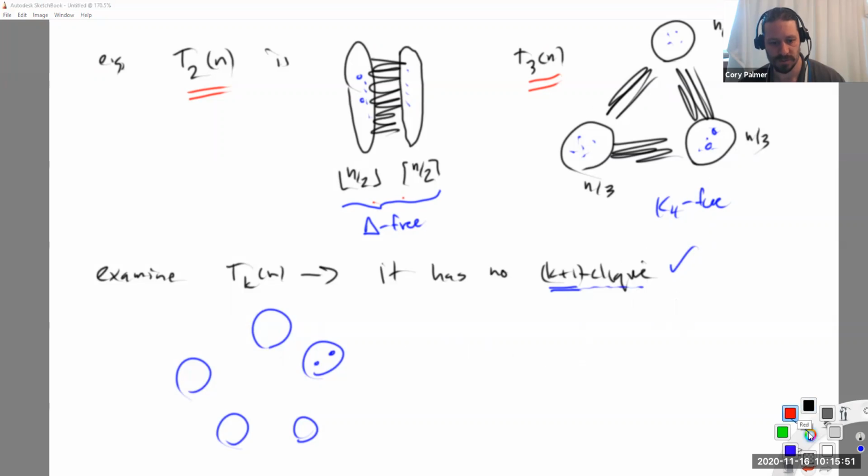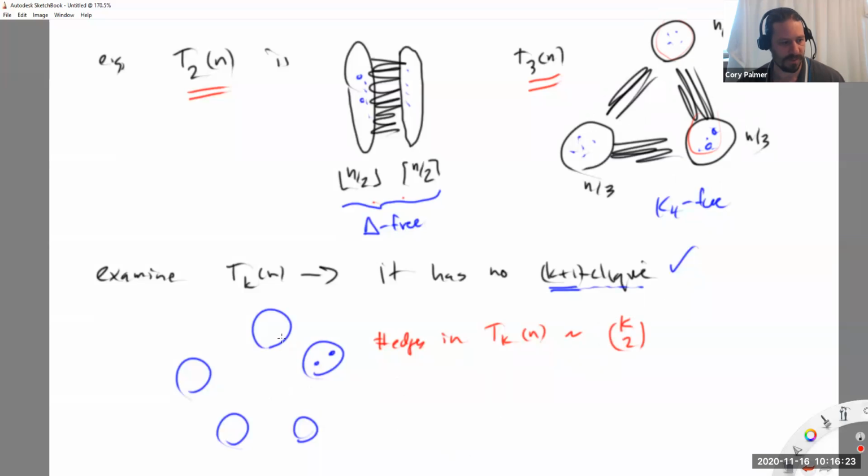How many edges? Okay, number of edges in the Turán graph. Let's for the moment just suppose n is divisible by k. Otherwise we get floors and ceilings, although it's not hard to determine what the exact answer is. Well, how many edges are in this picture here? Any 2 blobs have all possible edges between them. In this picture, it's n over 3 times n over 3 edges between these 2 things here, right? There are k choose 2 pairs of blobs.